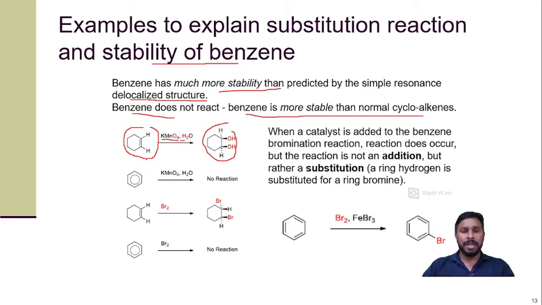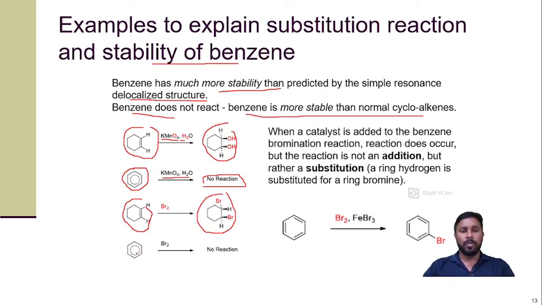But when we repeat the same reaction with benzene, which has three double bonds, and provide the same reaction conditions, there is no reaction. So from this experiment we conclude that benzene is comparatively more stable than the alkene. Similarly, you can also see here, if cyclohexene reacts with bromine, it will produce the addition product, the dibromo derivative.